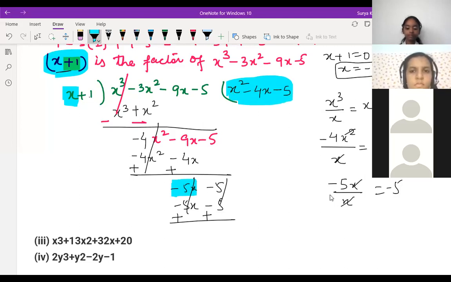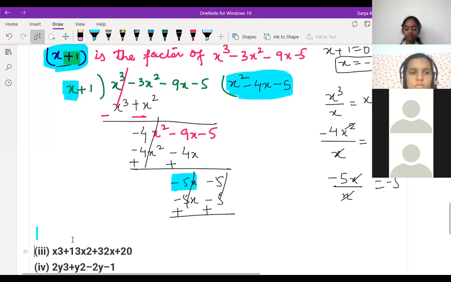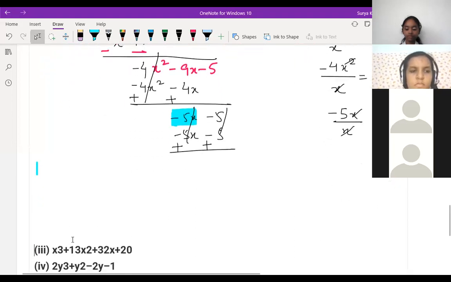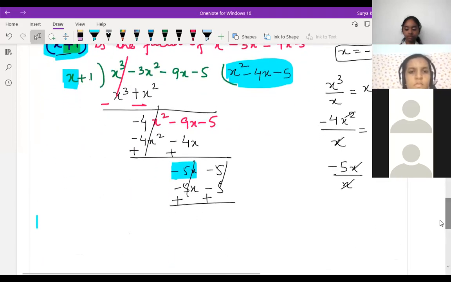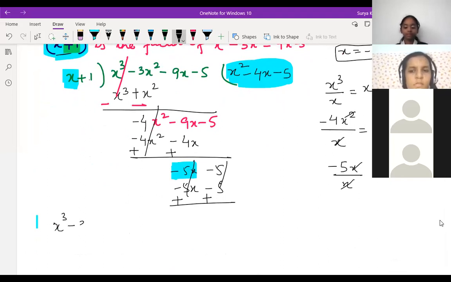So here what we can write is, what was the question? I'm just looking at that question. X cube minus 3x square minus 9x minus 5 is equal to what we can write, children?